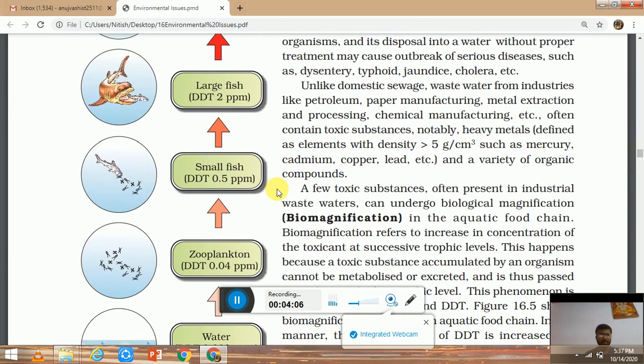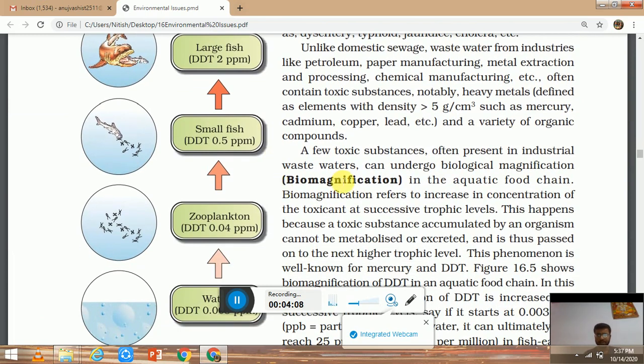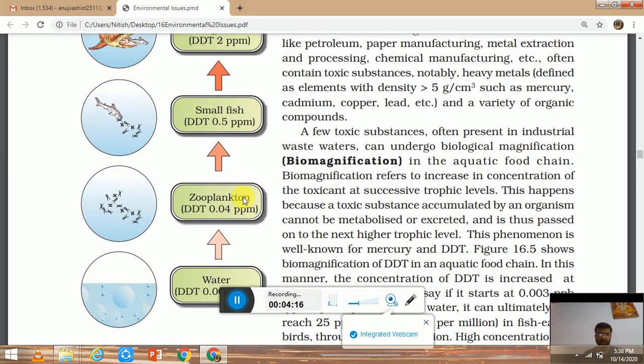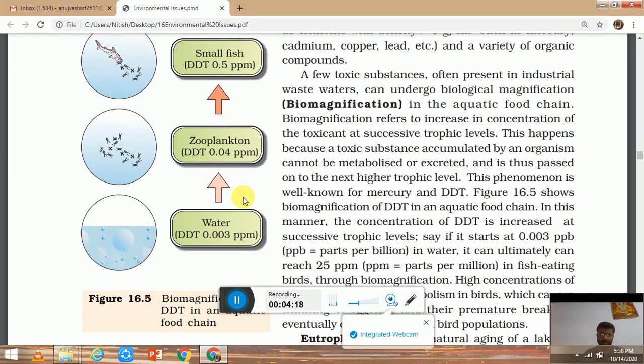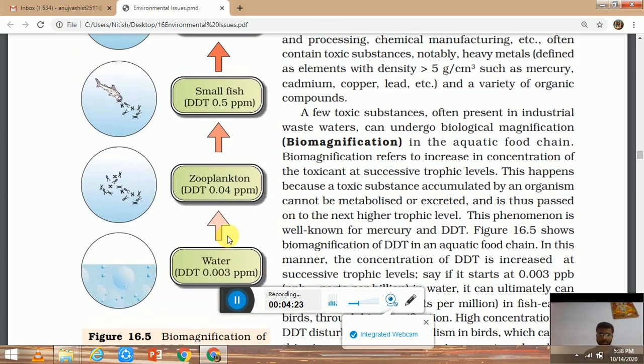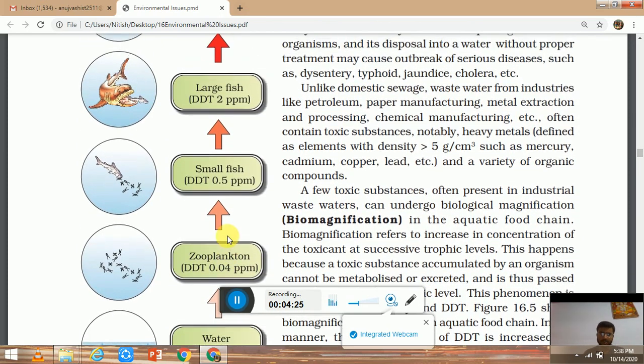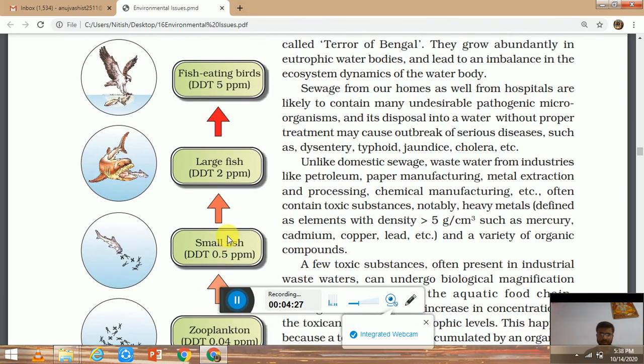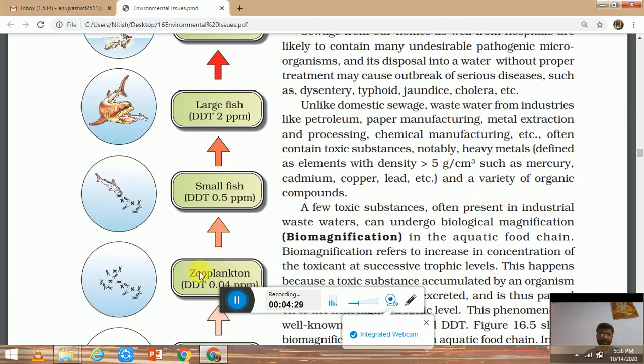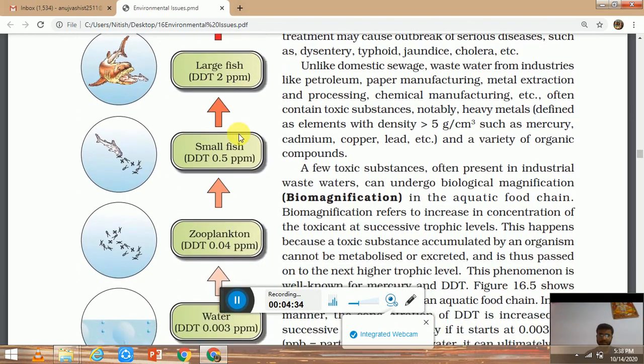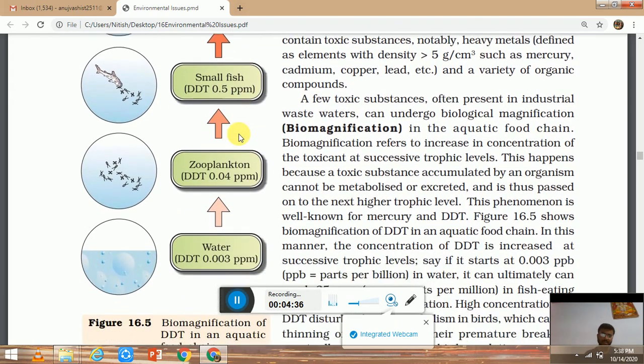Next is biomagnification. Bio and magnification, two words. Magnification is the increase in concentration of a toxic substance at each trophic level. We have trophic levels in ecology. If a toxic substance is present in water at a low concentration, and then it moves to zooplankton, small fish, large fish, and fish-eating birds, at each trophic level there is an increase in the concentration of the toxic substance, as you can see. This phenomenon is known as biomagnification.